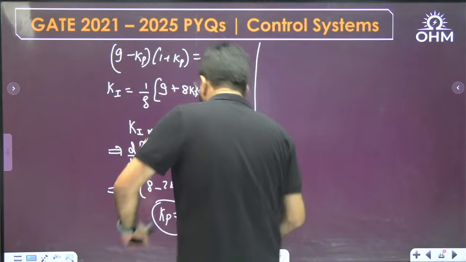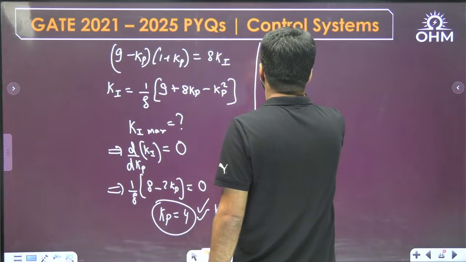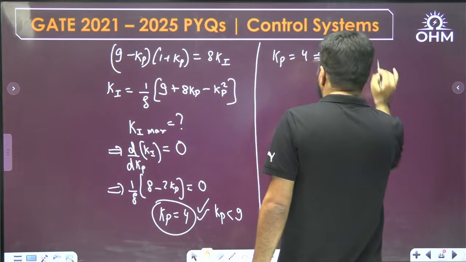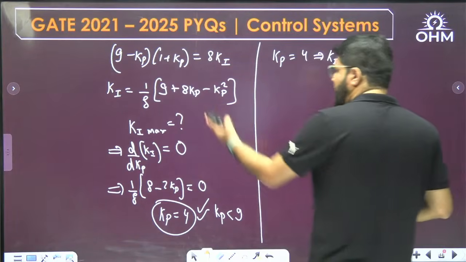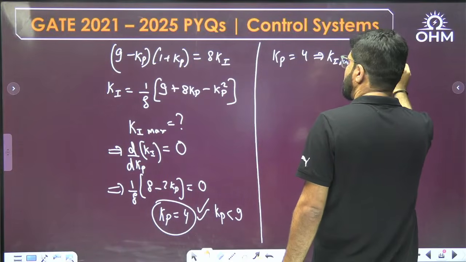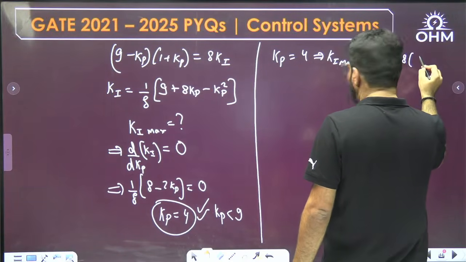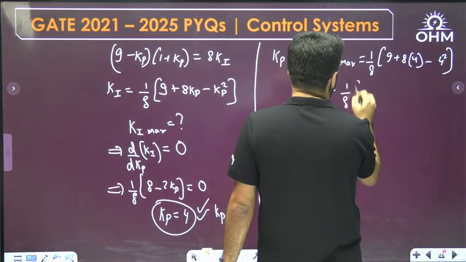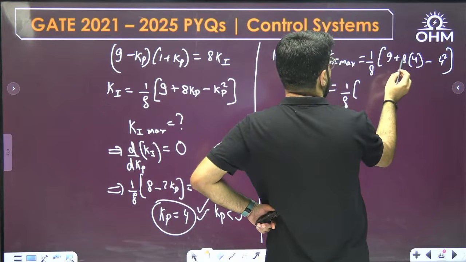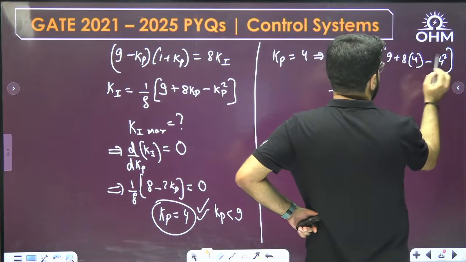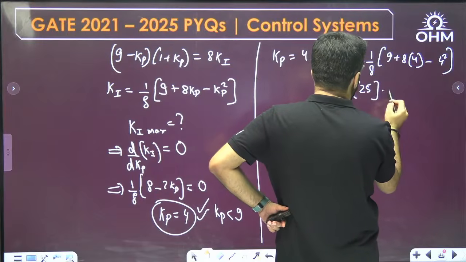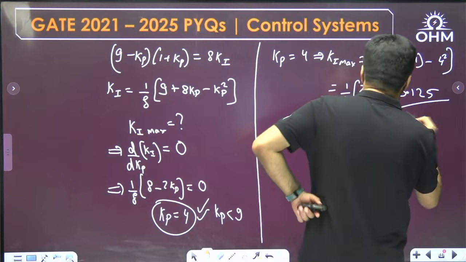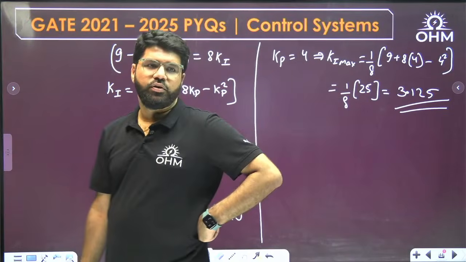Now put Kp equal to 4 and you will get the value of Ki max. By the second derivative, you can confirm it's going to be a maxima. 9 plus 8 Kp, Kp was 4, minus Kp square, that is 4 square. So the answer is 1 by 8 of 9 plus 32 minus 16, 16 plus 9, 25. So 25 divided by 8 is 3.125. The maximum value of Ki is 3.125.